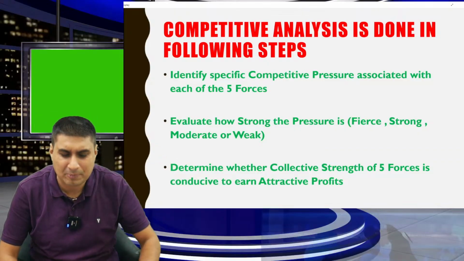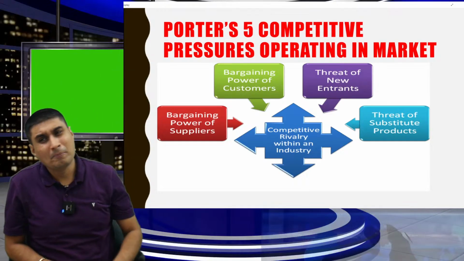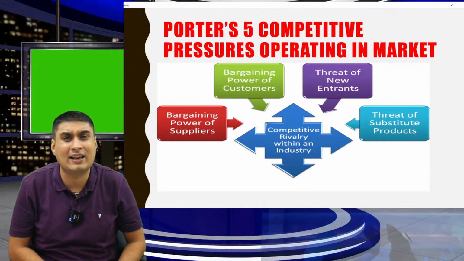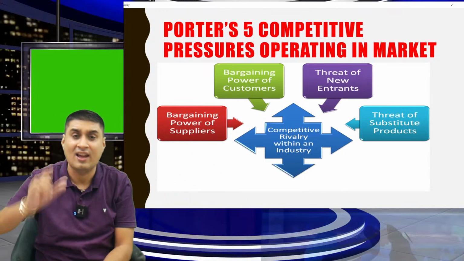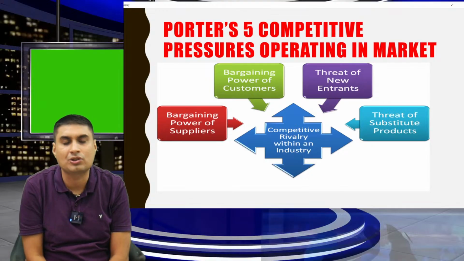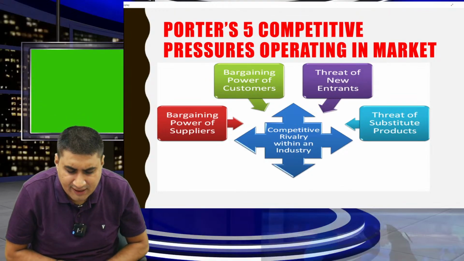Not understood, not explained? See here. There are 5 forces where you have to check pressure: bargaining power of buyer, bargaining power of supplier, threat of new entrant, nature of rivalry, threat of substitute. In a few minutes you will understand everything. Let's take an example.